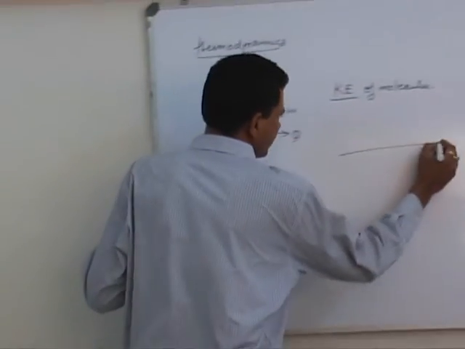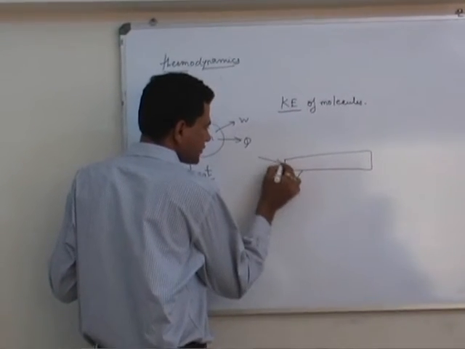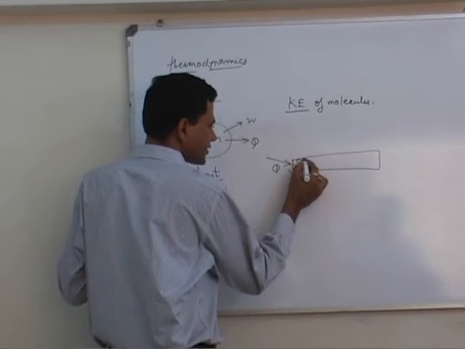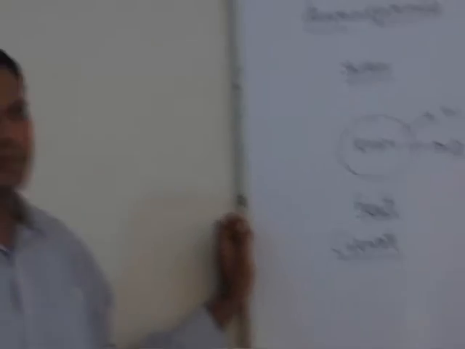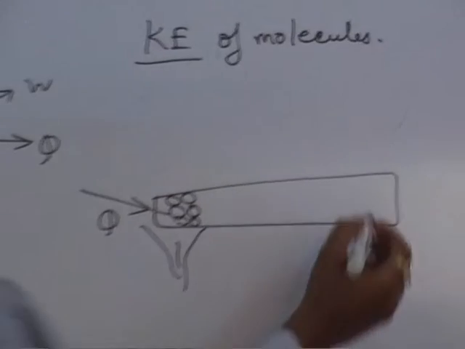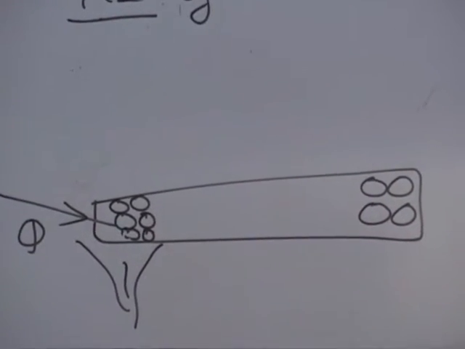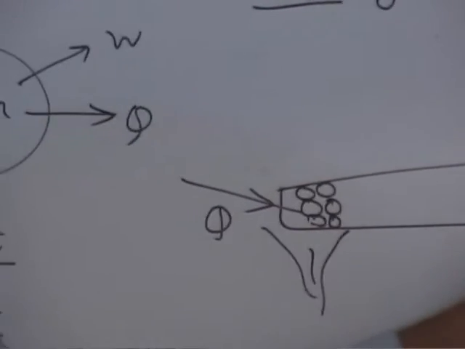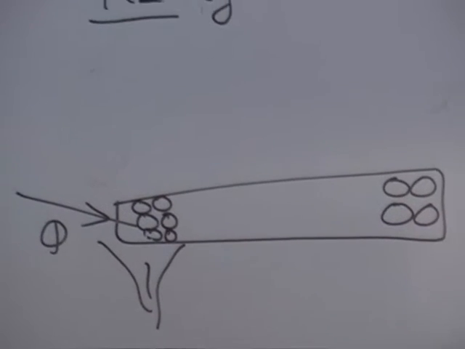So if we consider a metal rod, and heat up this end, so we are supplying heat to this end, then the molecules present at this end start vibrating with a larger velocity, so that the temperature at this end increases. Whereas the molecules here are also vibrating, but they are vibrating at a lesser pace. So we call that the temperature at this end is more and the temperature at this end is less. So this is the basics of thermodynamics, heat and system.